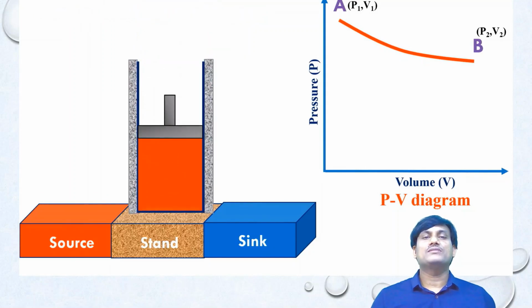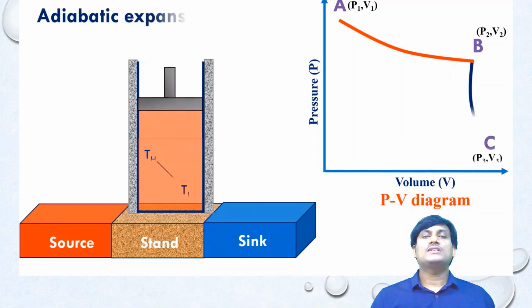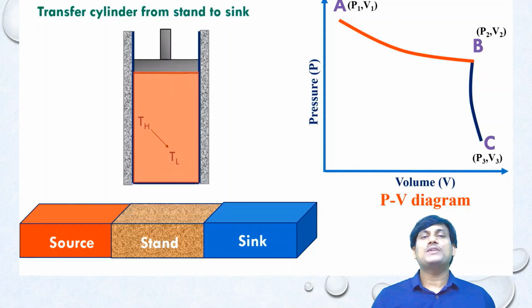Adiabatic expansion. In this process, the volume increases from V2 to V3. The pressure decreases from P2 to P3. And the temperature decreases from TH to TL. Transfer of cylinder from stand to sink.